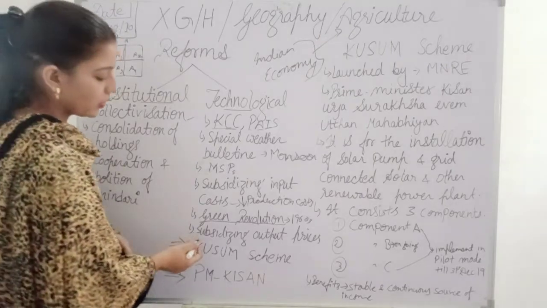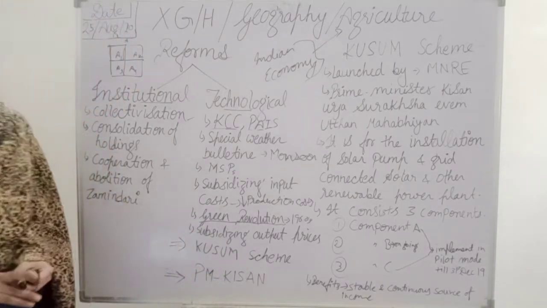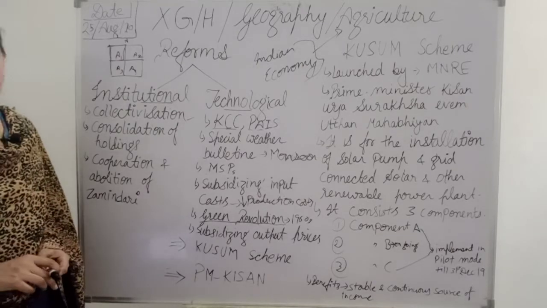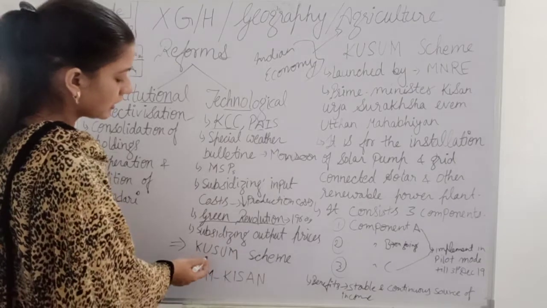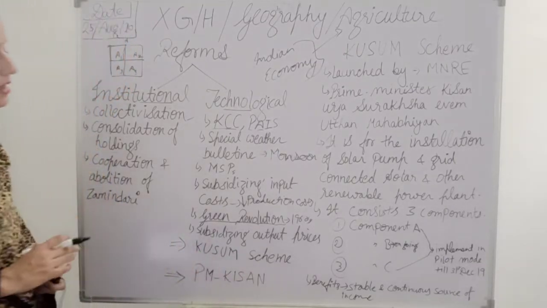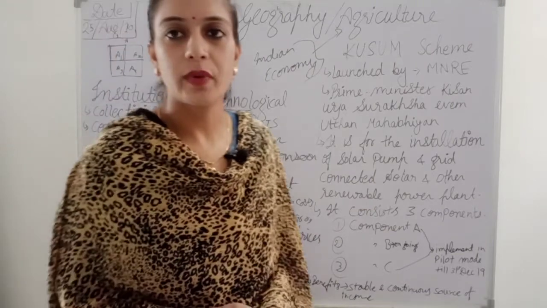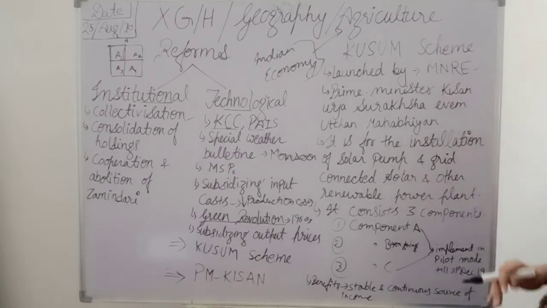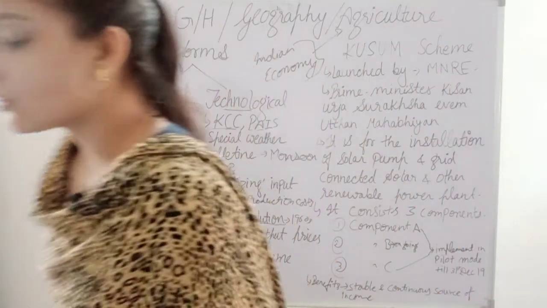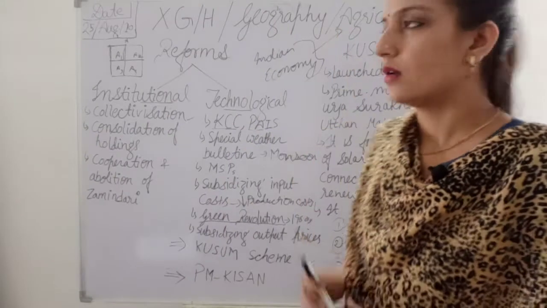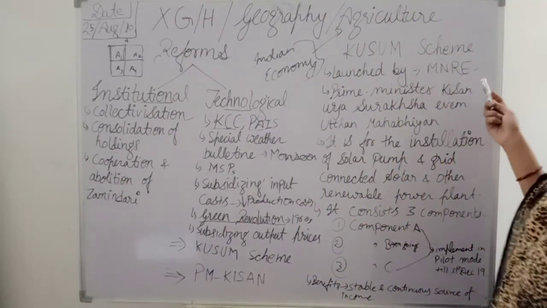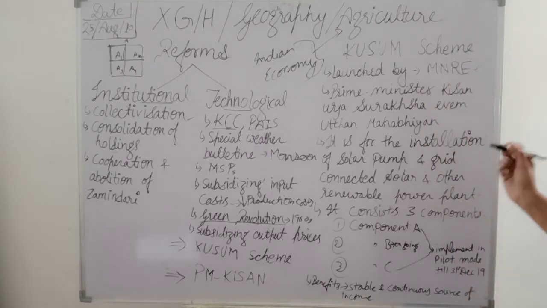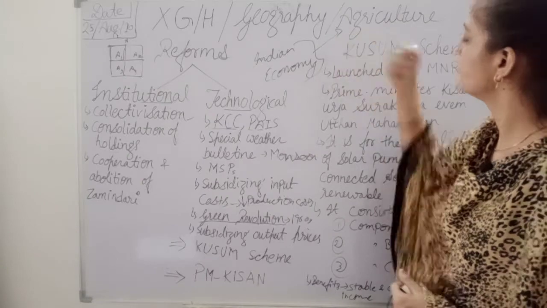After that, the government also provided subsidizing of the output price. In this, minimum support price and public procurement were there. After that, the Kusum scheme and PM Kisan. These are the latest schemes introduced by the government. The Kusum scheme was launched by the MNRE, that is the Ministry of New and Renewable Energy. They have launched the Kusum scheme, that is PM Kusum.